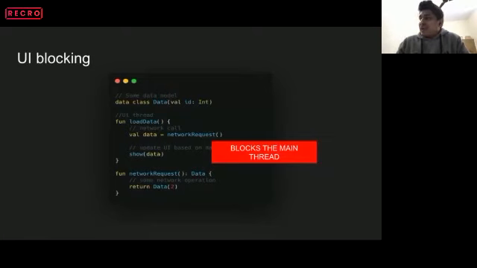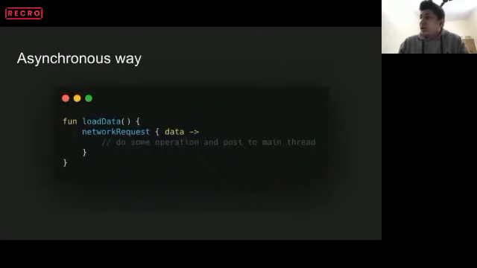There is another issue with this approach. It's called the network on main thread exception. So let's suppose we somehow overcome these issues. We can overcome them with an approach called asynchronous programming. We'll just look into that paradigm. So yeah, here it is.